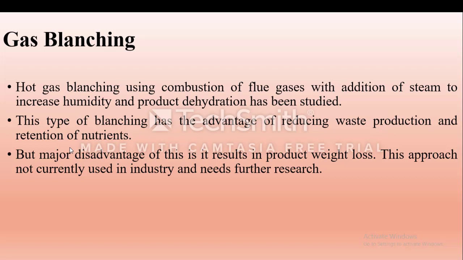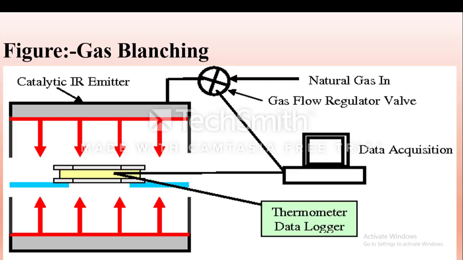Last one is gas blanching. In this type of blanching, using combustion of flue gases with addition of steam to increase humidity and product dehydration has been studied. This type of blanching has the advantage of reducing waste production and retention of nutrients. But the major disadvantage is that it results in product weight loss. This approach is not currently used in industry and needs further research. Now this is a figure of gas blanching.